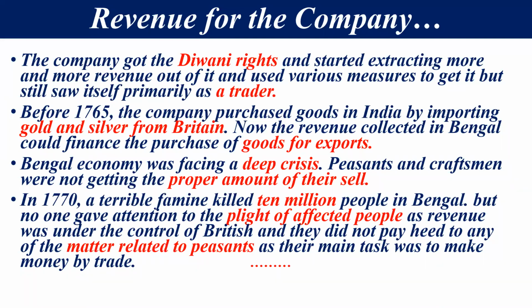Because they came in India as a trader. As a trader, their main aim to earn more and more profit, to maximize the profit. This was the basic aim of the British Empire. So after getting Diwani right, they tried to get more and more revenue because their main aim to get more and more profit. This was the main thing.